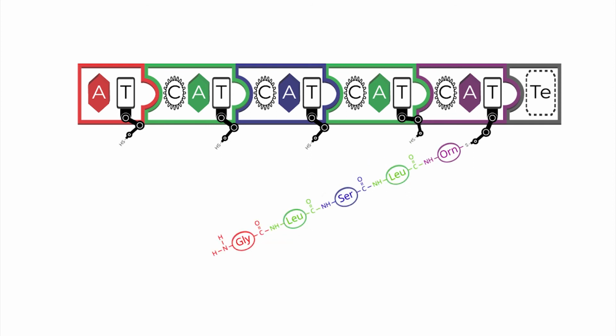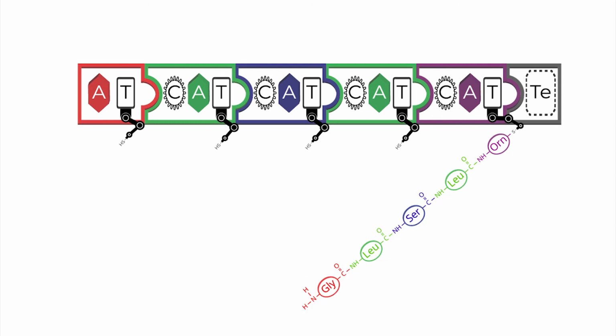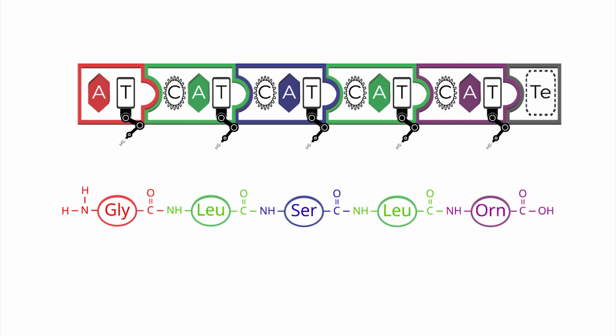Coming to the end, the pentapeptide is taken in charge by the TE domain and is released. You can see that in this simple case, the order of the amino acids in the peptide fully corresponds to the order of the modules in the NRPS.